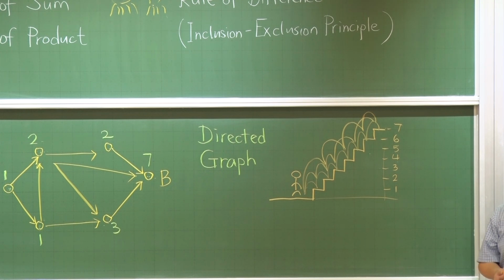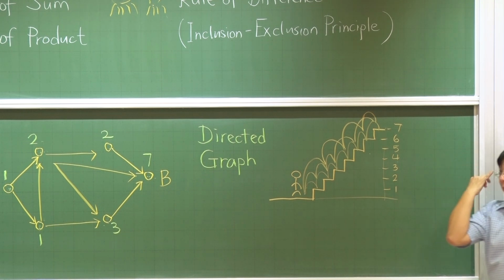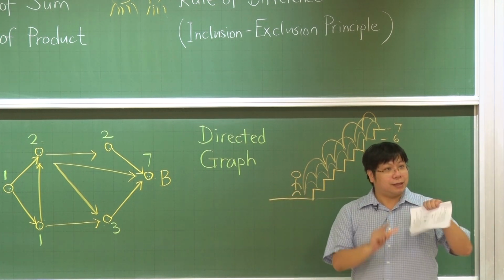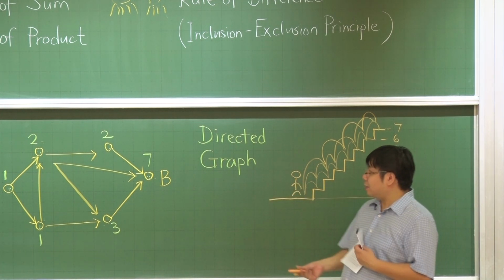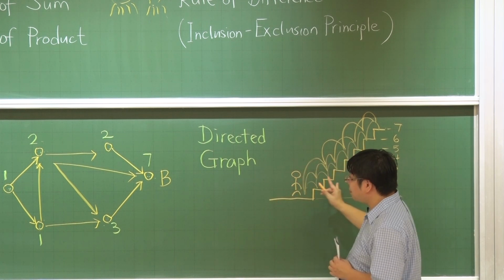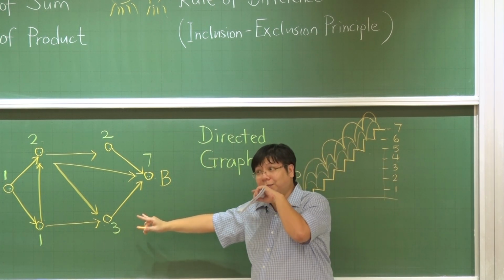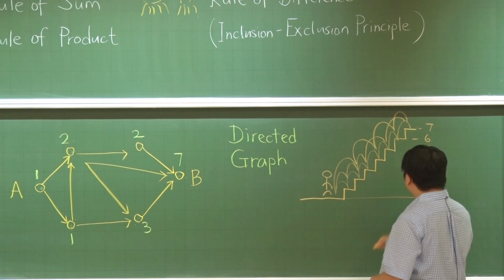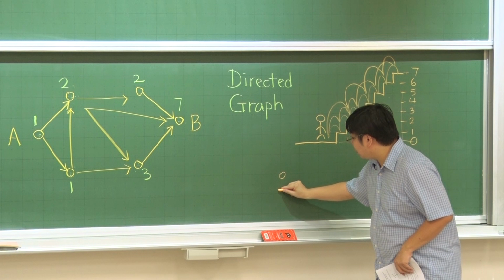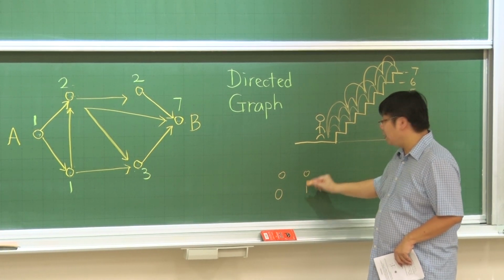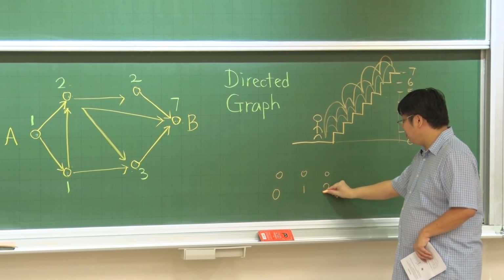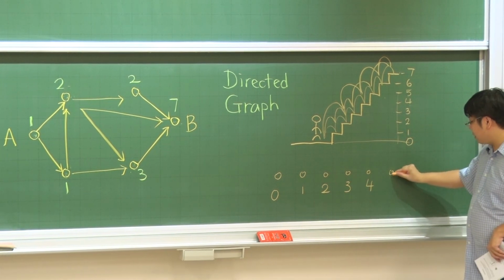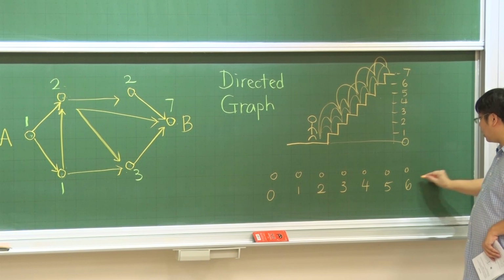Let's try our strategy. We can make this into a graph. This is what we call a reduction, a transformation. We can change this problem into a graph problem. So what are the locations? This is 0. I have a location 0, a location 1, a location 2, a location 3, a location 4, a location 5, a location 6, and then a location 7.